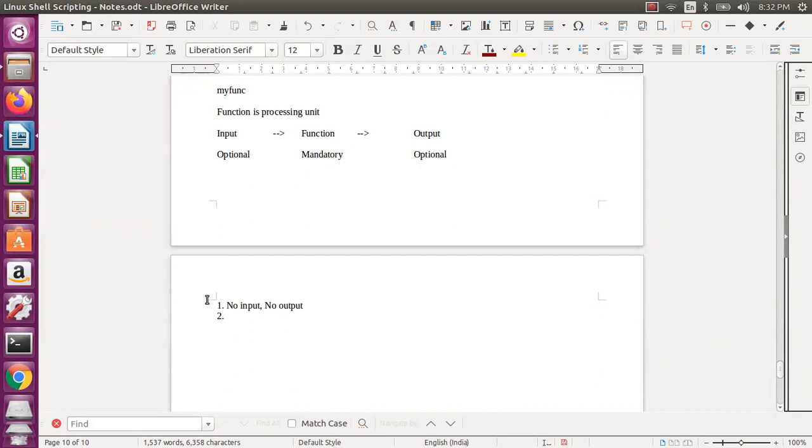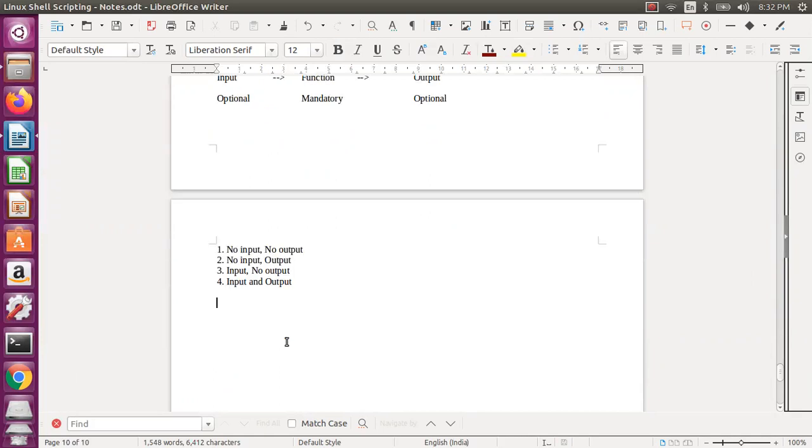So based on this, we have no input and no output, and then assume no input but output. And the third one, input, no output. And the fourth one, input and output. So these are the multiple combinations based on that particular input and output being optional. So let us now see the no input and no output form, and then the other forms actually.